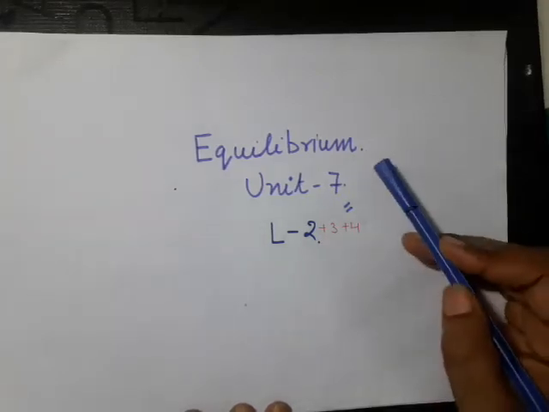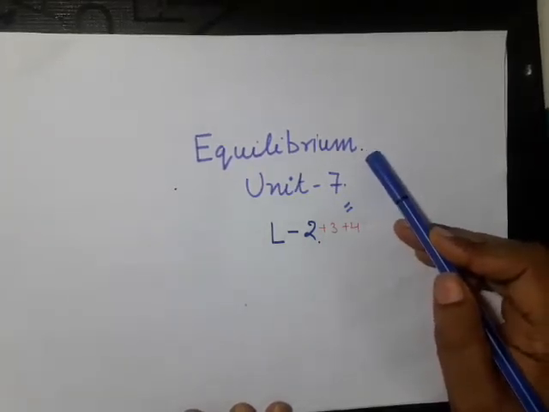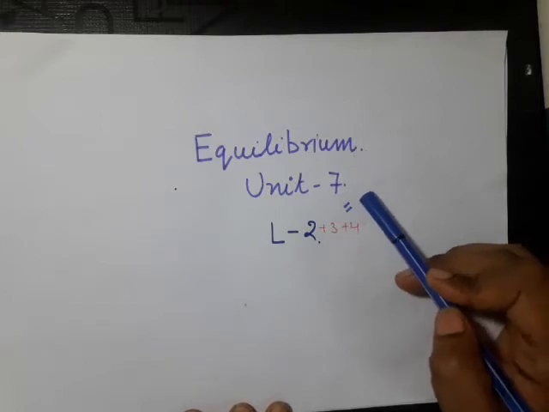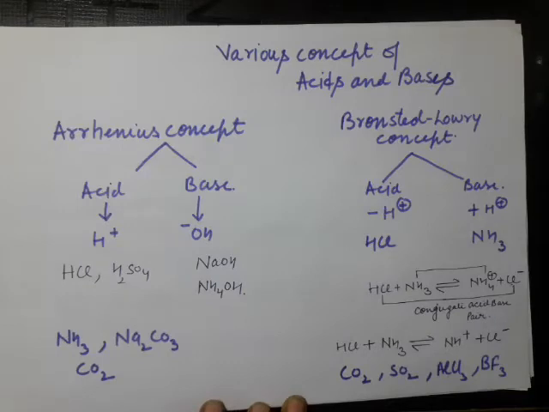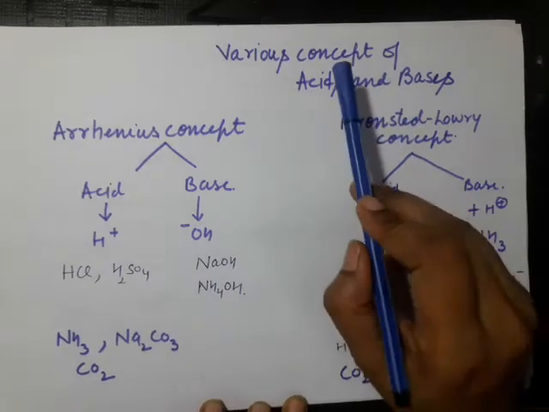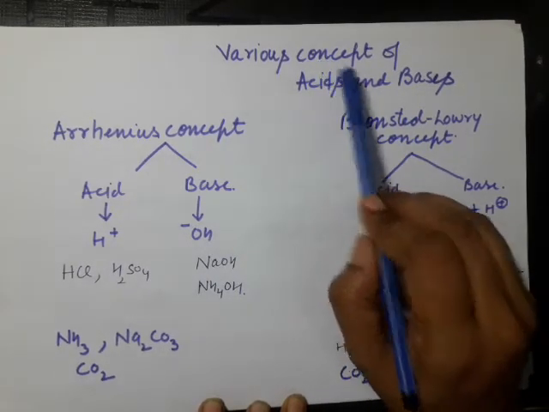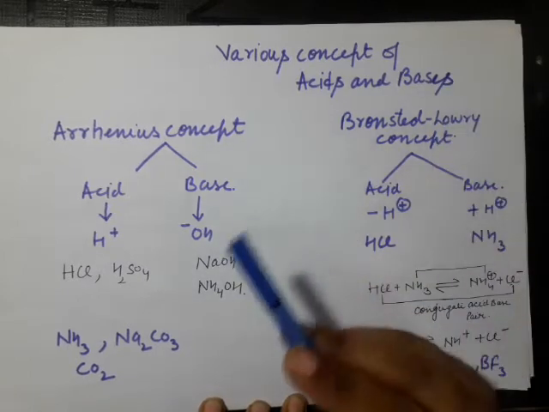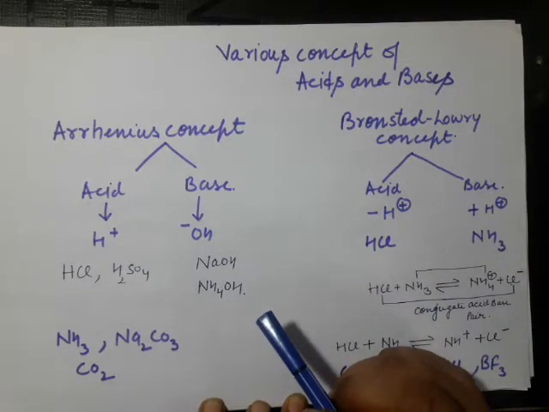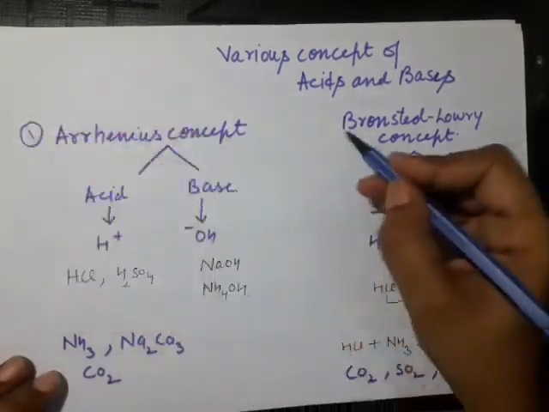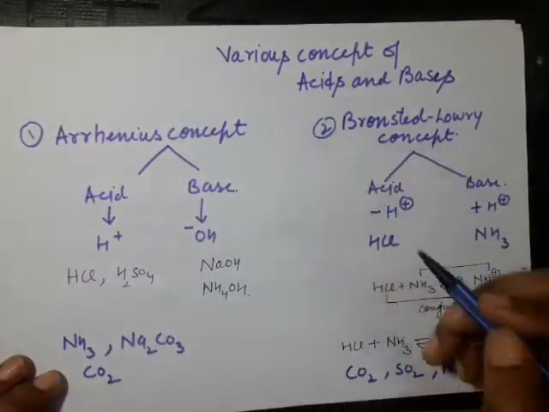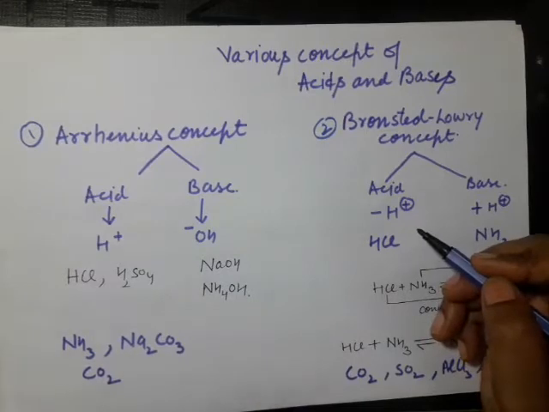Welcome back, students. We are dealing with chapter Equilibrium, Unit 7, and it is my fourth lecture. In this lecture, we are going to discuss concepts of acid and base. There are three major concepts of acid and base. The first concept is Arrhenius concept, the second is Bronsted-Lowry, and the third is Lewis concept.